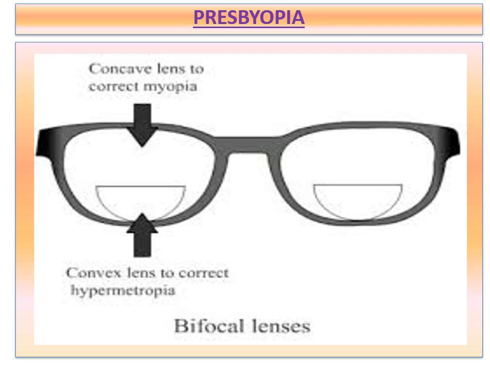Here to correct this defect of vision, presbyopia plus myopia, we need to go with bifocal lenses which are formed using both concave and convex lenses. Its upper portion consists of a concave lens and the lower portion consists of a convex lens.